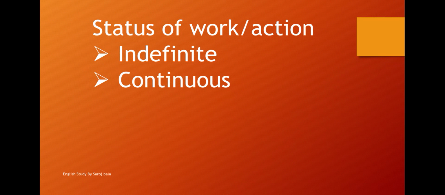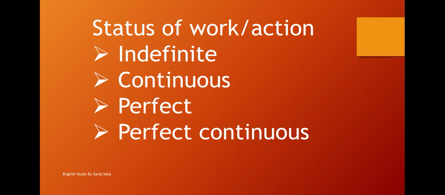Then continuous. Continuous tense tells about the continuous status of work, means the work is still going on at present, past or future. Then perfect. Perfect means the work is started in past but just it is completed. So the perfect tense tells about the completion of work in the present, past or future.